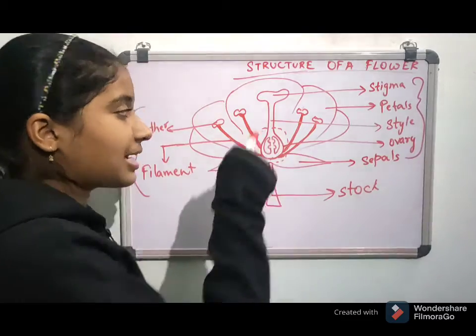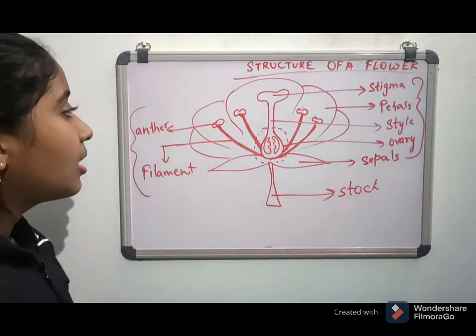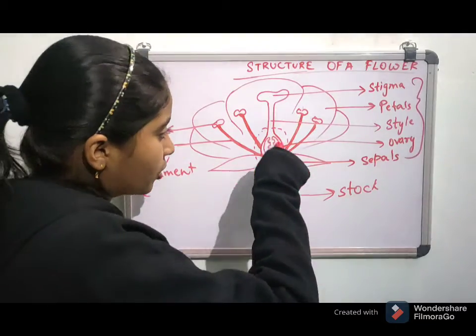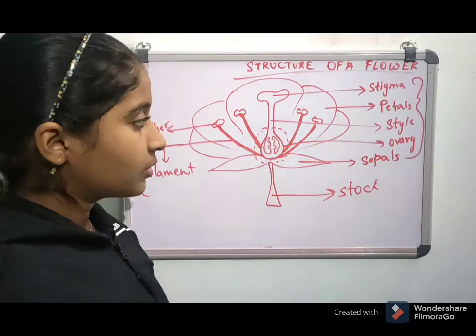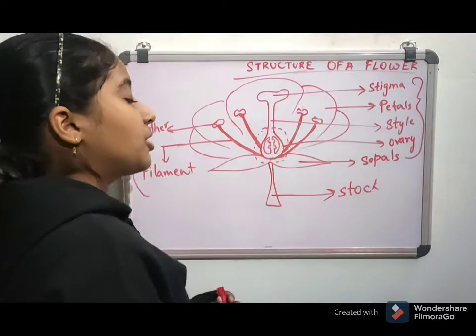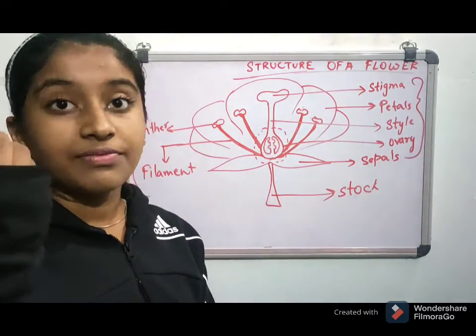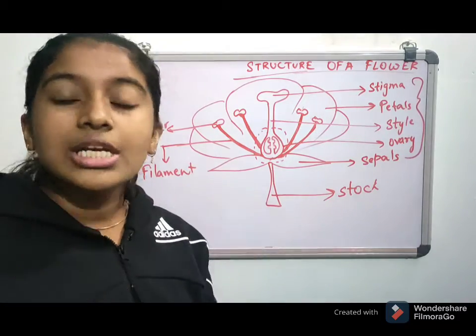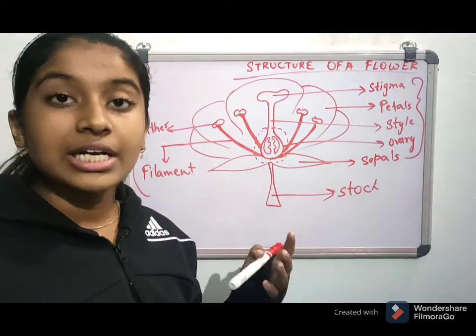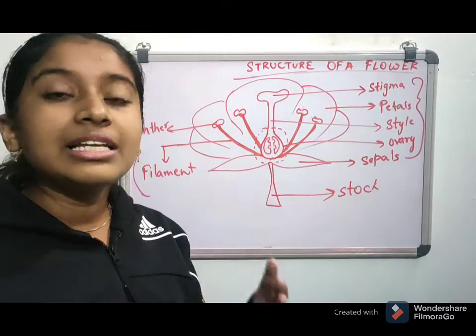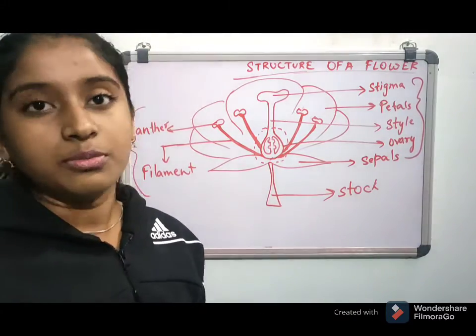After that, this is the style, through which the pollen grains go to the ovules, or the ovary. After that, the ovary contains the ovules, which is very, very important, which actually contain the female gametes or the ovum.